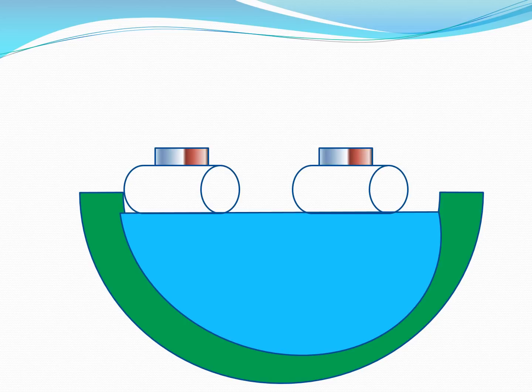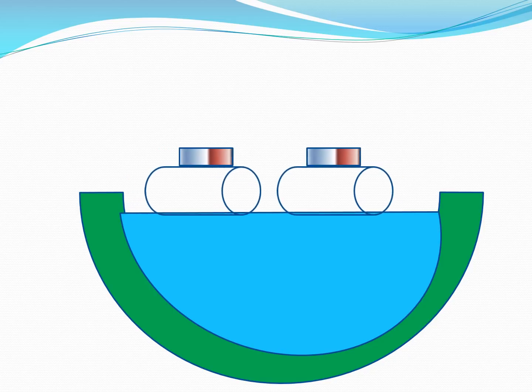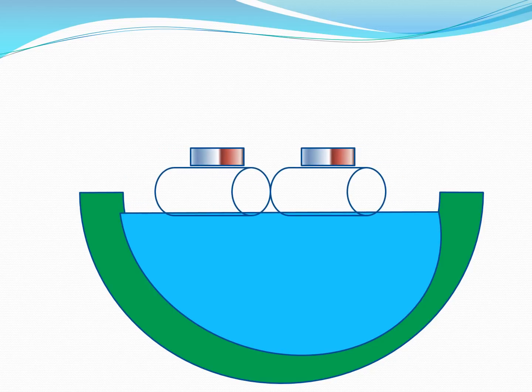Here also if you see, the magnets are not kept in contact with one another. They are far away from one another, but because they are non-contact forces, the south and the north are facing each other, these two will move towards one another.